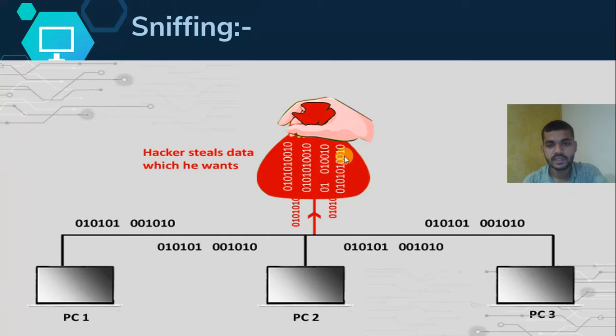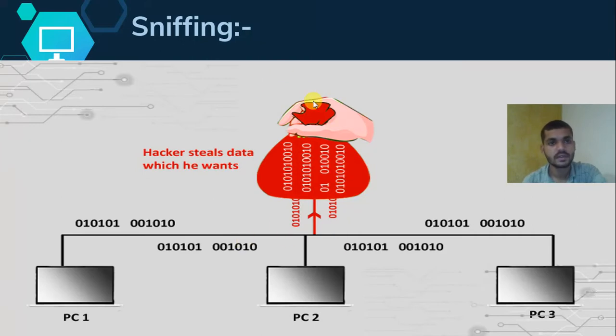That is called sniffing. In sniffing the hacker steals the data by packet tracing. There are various tools for packet tracing like Wireshark, which trace the data. That's how they steal data from the network. This is the sniffing attack.